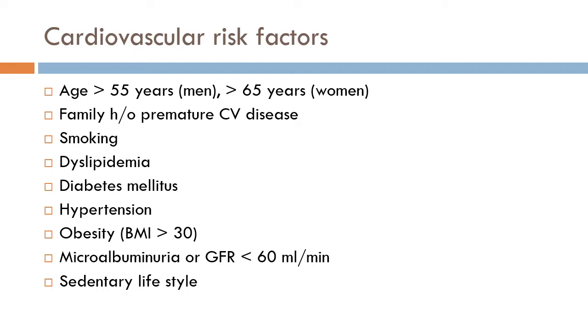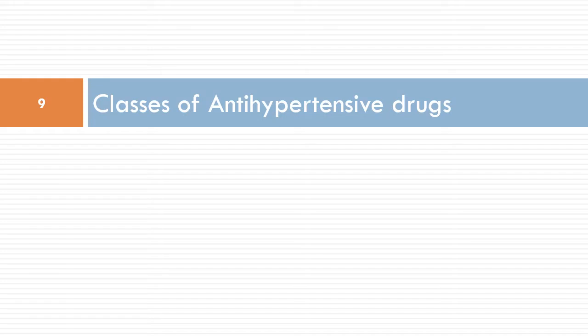When all these risk factors are present in such patients, treatment of the preventable risk factors like discontinuation of smoking, treatment of elevated blood sugar levels, treatment of obesity, and elevated blood pressure may lead to better morbidity prognosis in the patients. Let us have a look at the different classes of drugs used for hypertension.